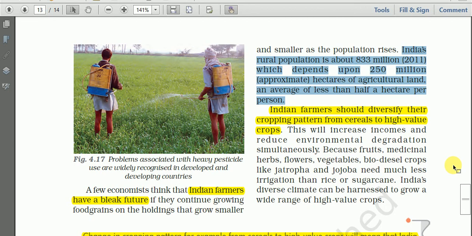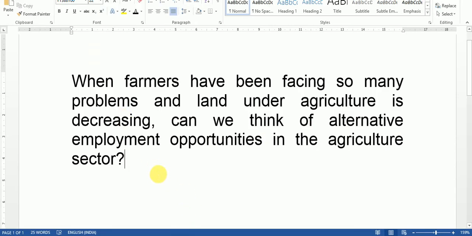We have discussed so many problems of Indian agriculture. Then what is the alternative? So here is a question, taken from your book. When farmers have been facing so many problems and land under agriculture is decreasing, can we think of alternative employment opportunities in the agriculture sector?